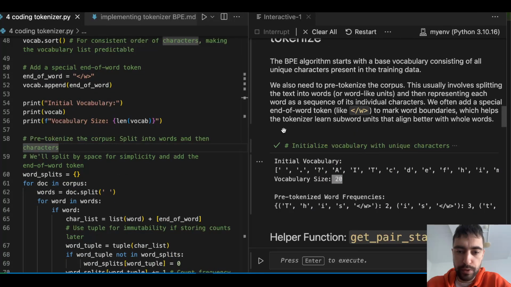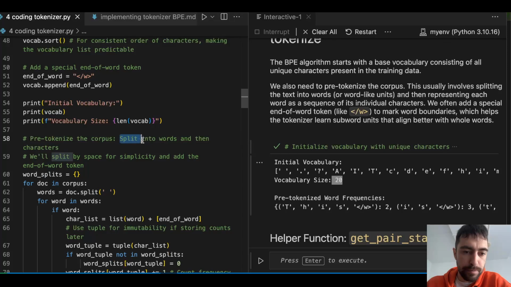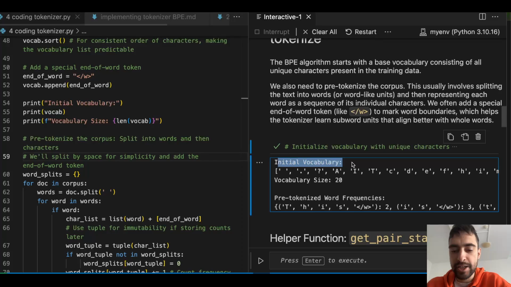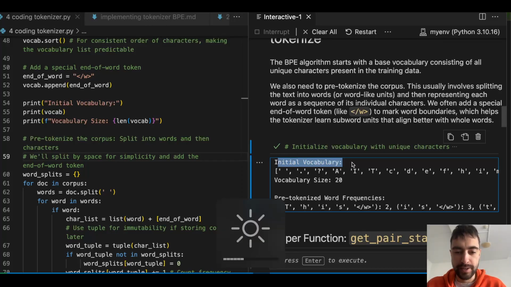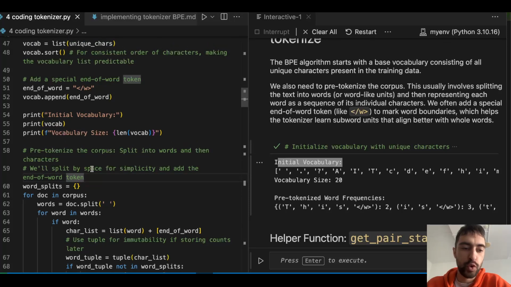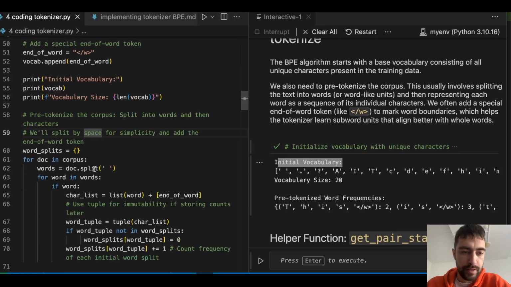Pre-tokenize the corpus: split into words and then characters. So now we are doing what they call pre-tokenization. This is a different thing from creating the initial vocabulary of all of the characters. Now we are going to split these documents into words. So word splits: we initialize an empty dictionary.